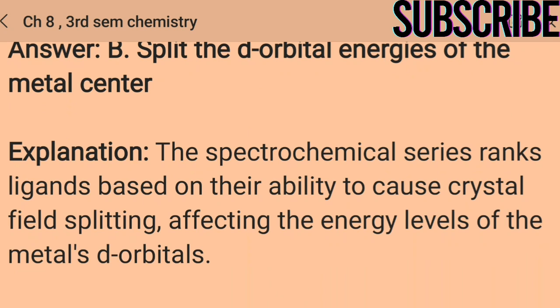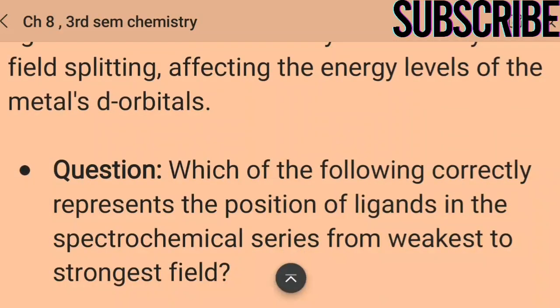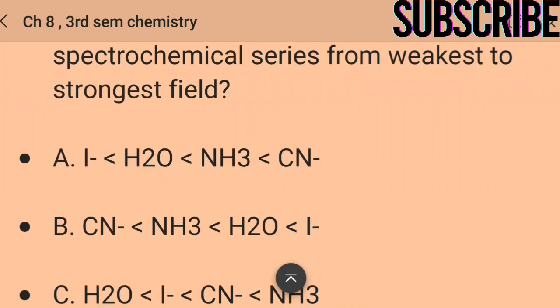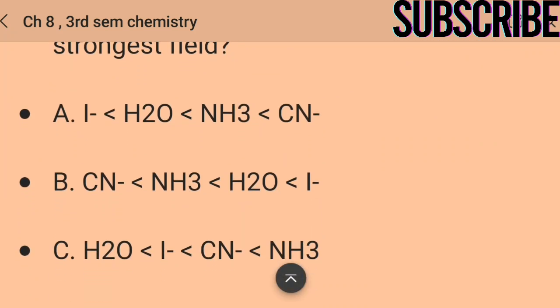Next question, which of the following correctly represents the position of ligands in the spectrochemical series from weakest to strongest field? Option A: I negative, H2O, NH3, CN negative. Option B: CN negative, NH3, H2O and I negative.